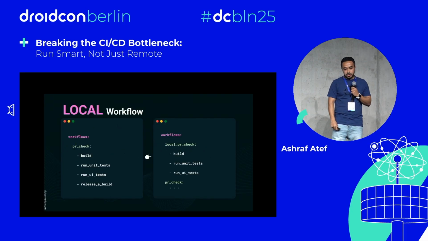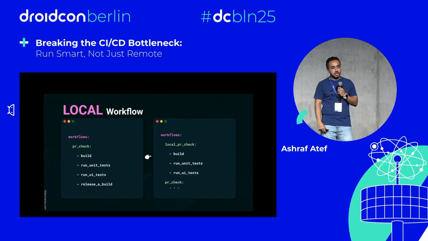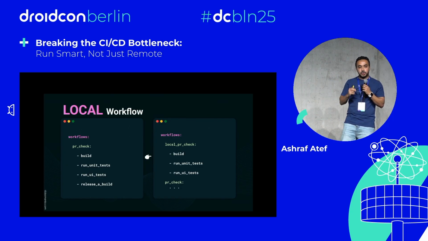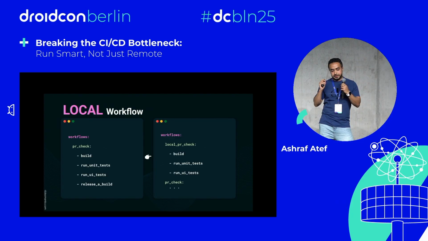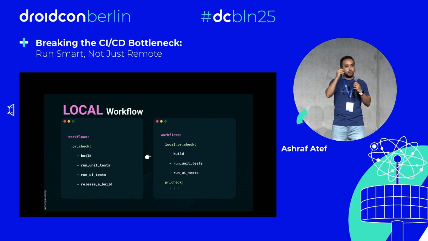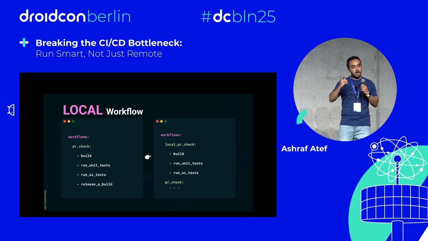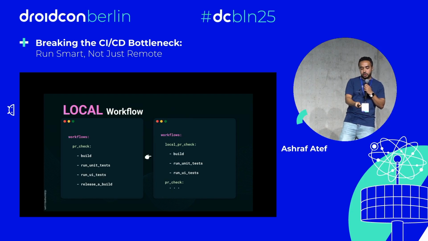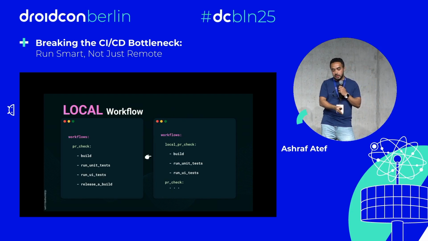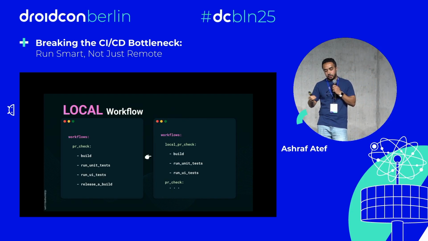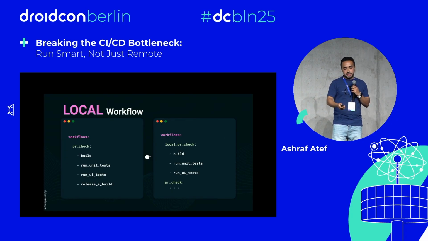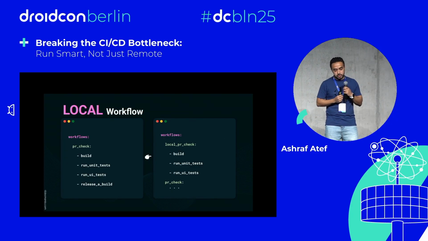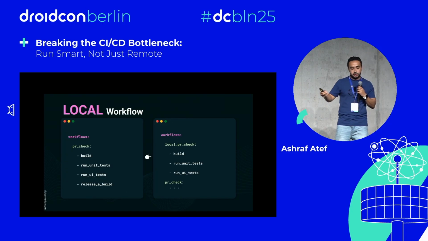So for our strategy, or our implementation for this solution, we are going to do a partial clone of our PR checks, or our workflows, that we are going to run in our local machines. So instead of having only the remote PR check on the left, we are actually going to create our local PR check. This example actually contains only 4 simple steps.